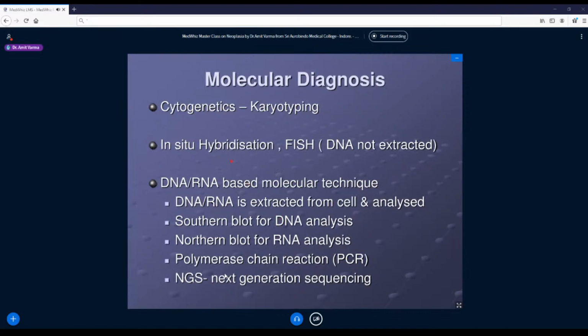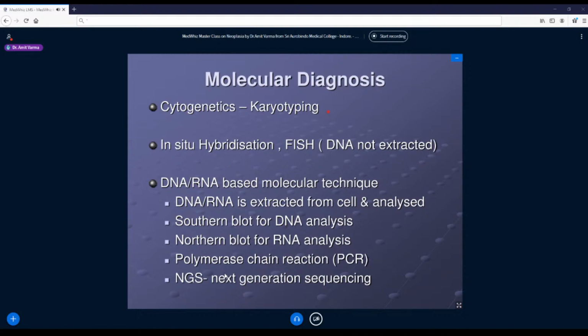Last are the molecular techniques. In molecular diagnosis, we had seen that in all the tumors there are some mutations, right? Either there are chromosomal abnormalities like translocations, inversions, or deletions, meaning a particular segment of chromosome is lost, or it has inverted its position, or they have exchanged parts of arms. That will be studied with the help of karyotyping. Karyotyping basically is done to study large, gross changes in the chromosomes.